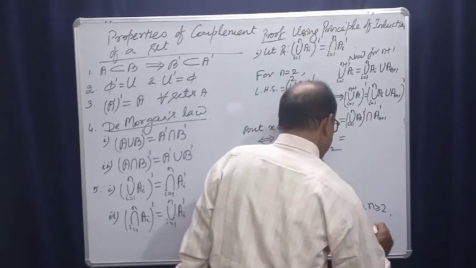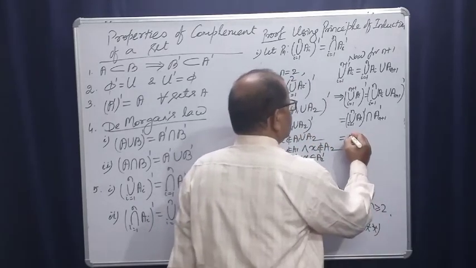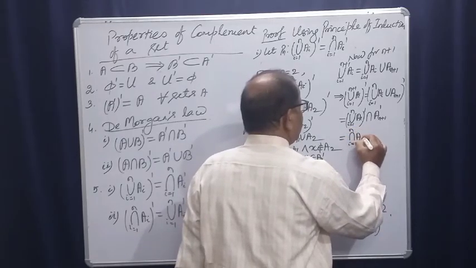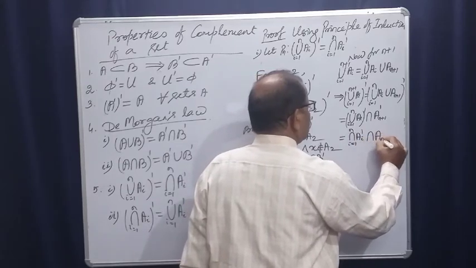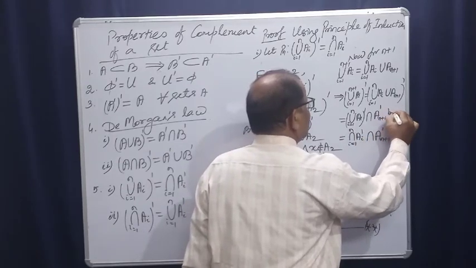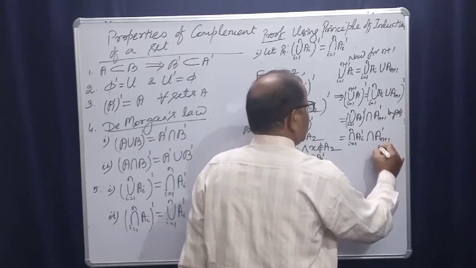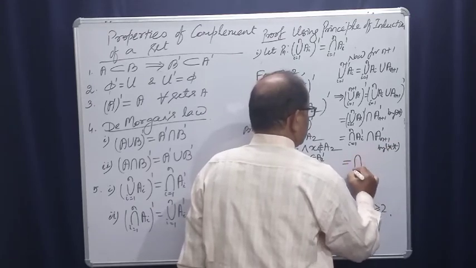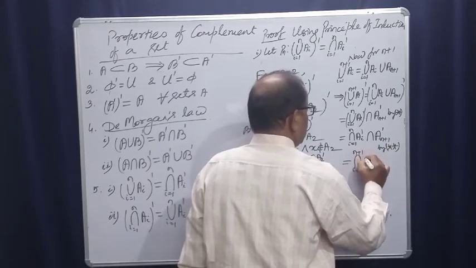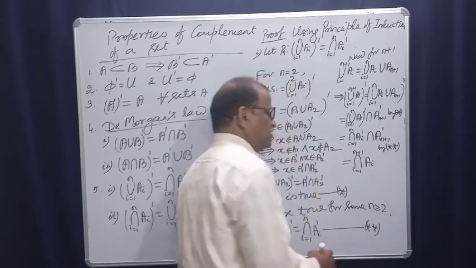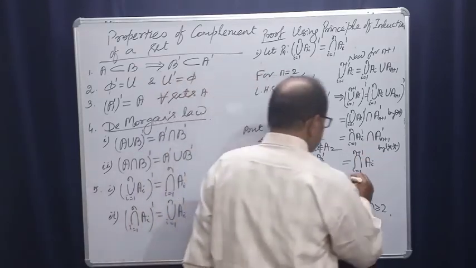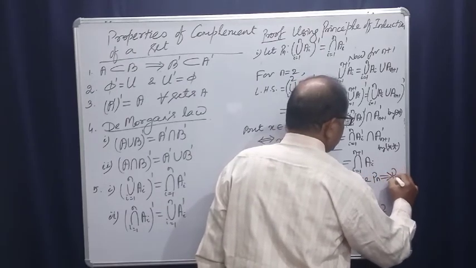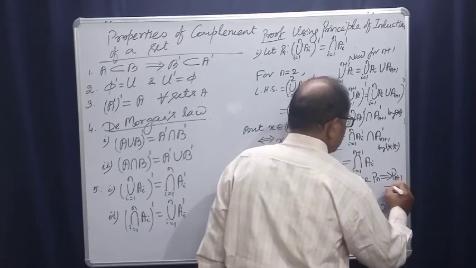Suppose this is double star. This is equal to intersection i is equal to 1 to n Ai complement intersection A n plus 1 complement. This is by star, this by double star. So this is intersection i is equal to 1 to n plus 1 Ai complement, right? Hence Pn implies Pn plus 1. This is your triple star.